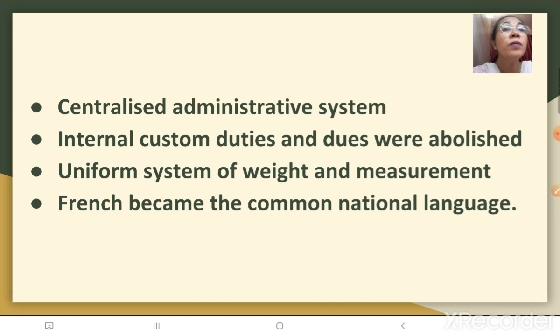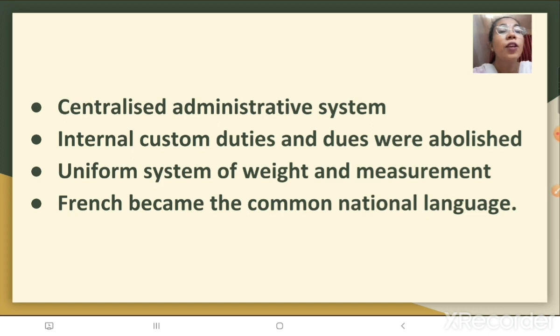So, a uniform system of weight and measurement was introduced. And not only that, children, regional languages were discouraged and French became a common national language. So children, all these points are related to the question of how a sense of collective identity was created.